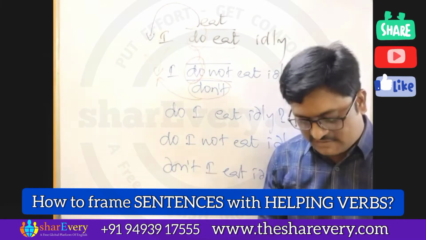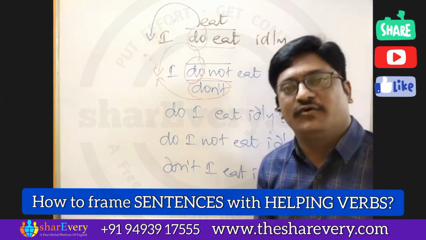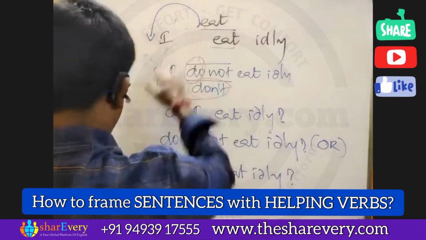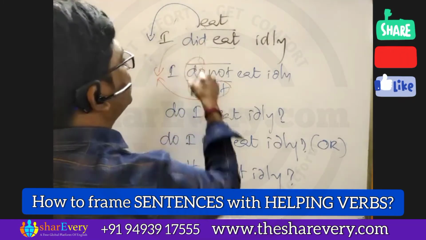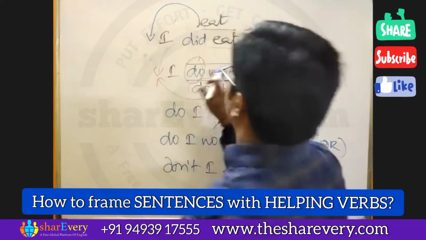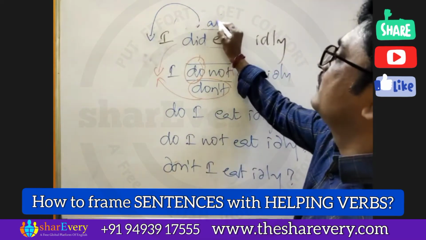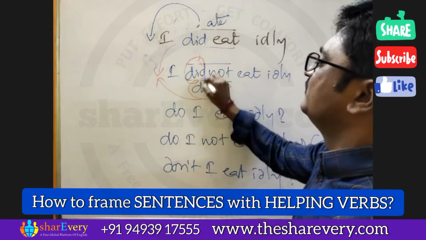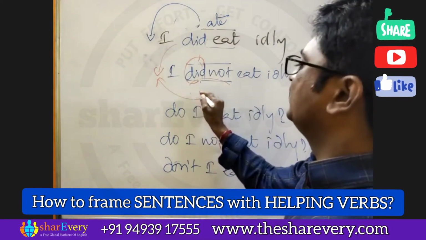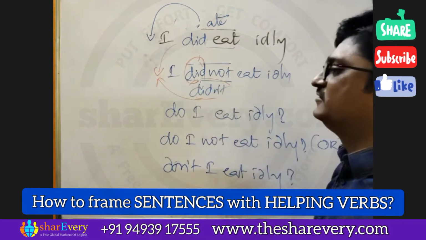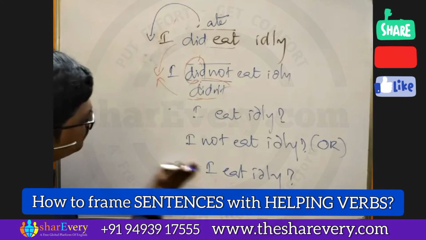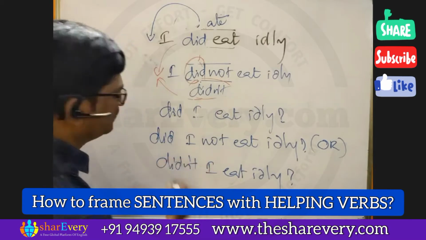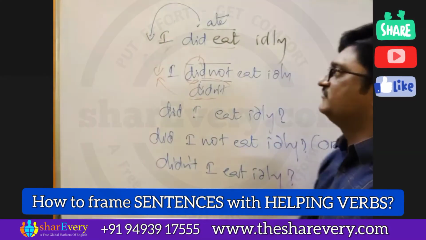Like the boys told the cow story, the milk story. If I write here, I did eat idli. We can write I ate idli also. If I just change did here, the sentence gives negative meaning. We can contract this as didn't. So in these places, we can use did or didn't, whatever sentence we take in English, sir.